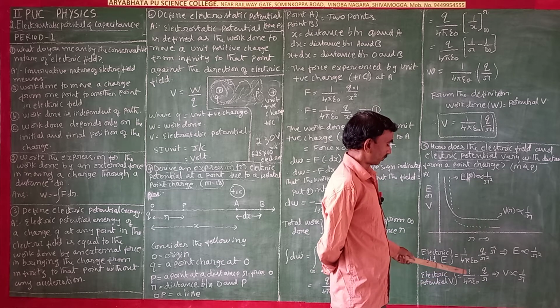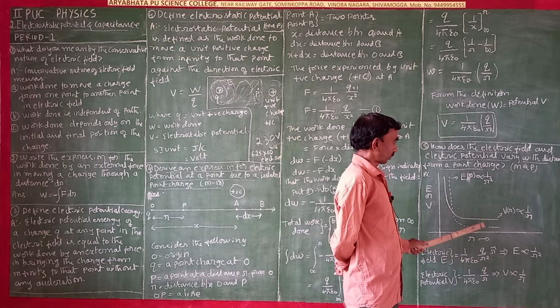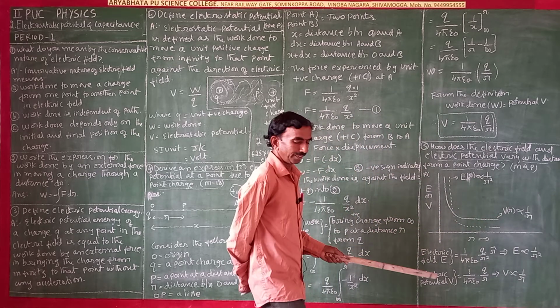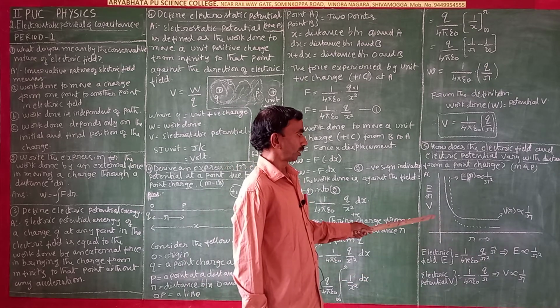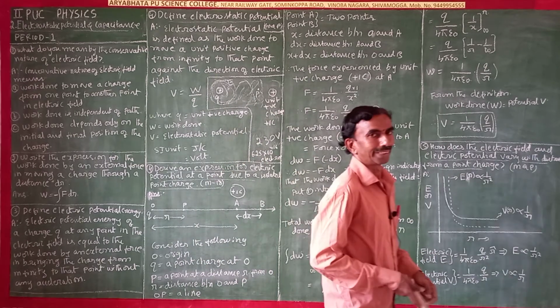And electric potential is 1 by 4 pi epsilon naught into q by r, which implies V is proportional to 1 by r. This graph comes here. Very, very important graph. You have to take it by seeing one time and without seeing another time, you have to write it in rough. And all these you have to write in your notes.